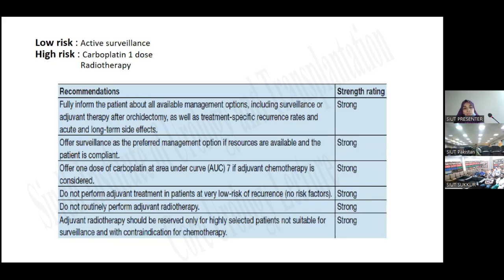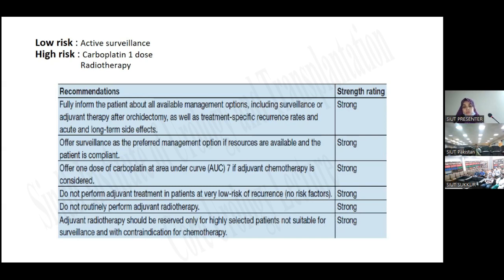The EAU recommendations are that we should fully inform the patient about all available management options, including surveillance or adjuvant therapy after orchidectomy, as well as treatment-specific recurrence rate and acute and long-term side effects. Offer surveillance as the preferred management option if resources are available and the patient is compliant. Offer one dose of carboplatin at AUC 7 if adjuvant chemotherapy is considered.